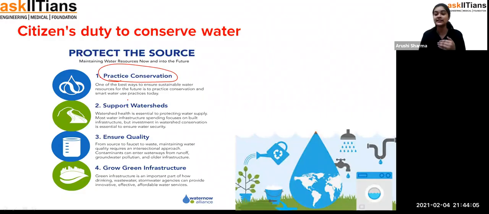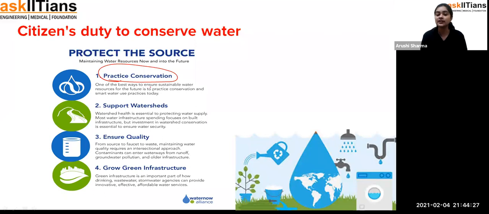If we are using the motor for a very long time, it is possible that water will overflow from the tank, and when the water overflows, it goes directly into pipes or sewage. That means pure water is going to be polluted. So that's how we can start the conservation of water, by following these ways.